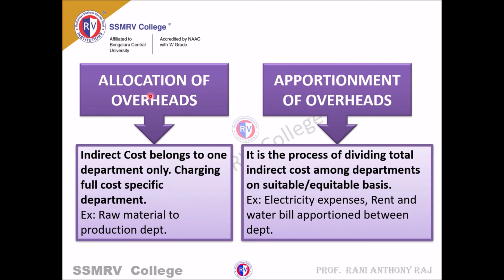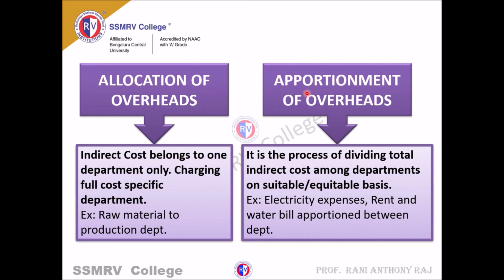Allocation of overheads means costs which can be easily identified. For example, I purchased a raw material. When I purchase the raw material, I have to give it to the production department, which means it is easily identified. That is, an indirect cost belonging to one department only, charging the full cost to a specific department. We know that when I purchase a raw material, it belongs to the production department, which can be easily identified. That is known as allocation of overheads.